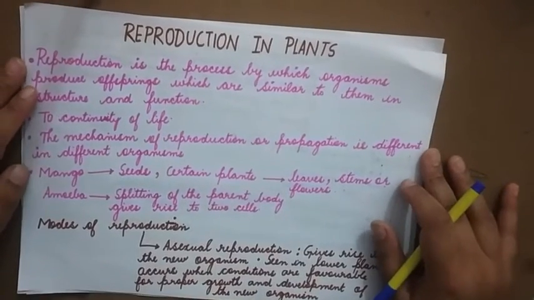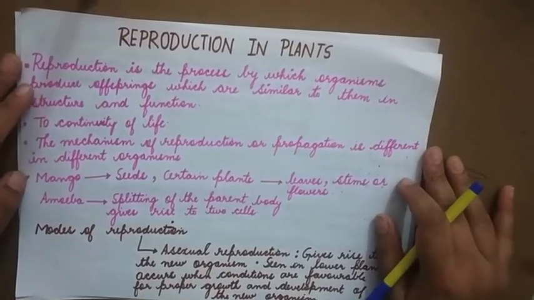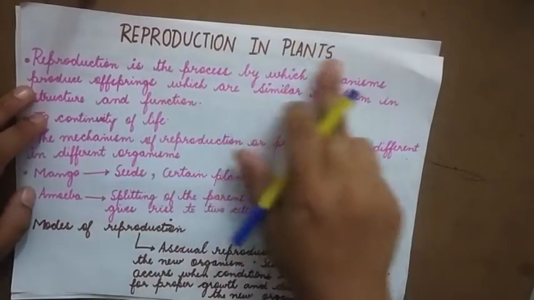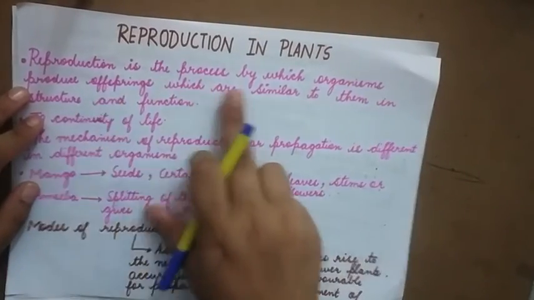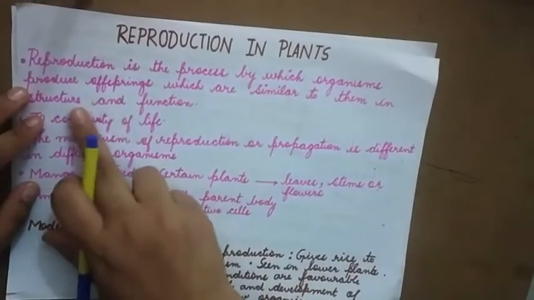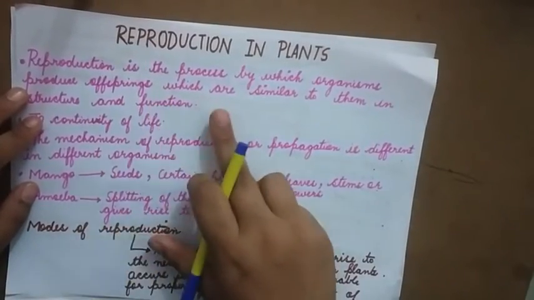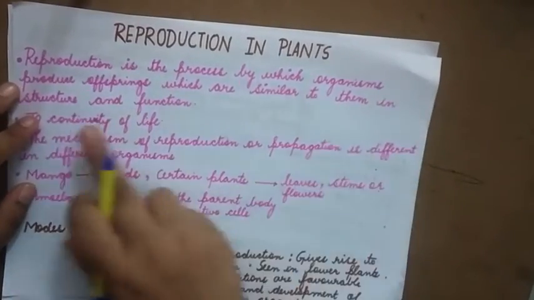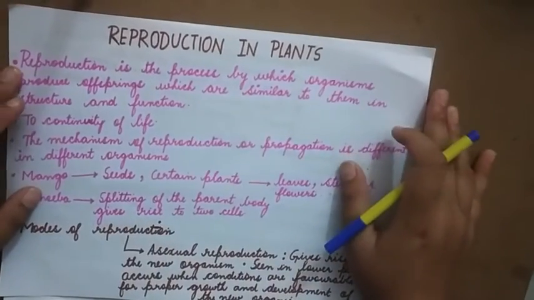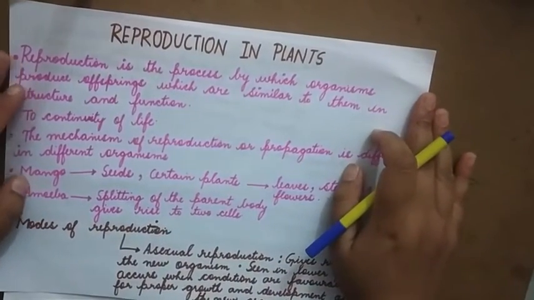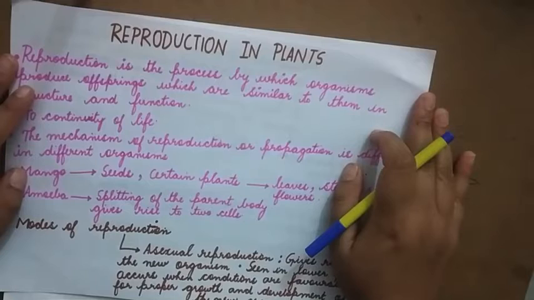Good morning, students. Today we are starting off with a new chapter, that is reproduction in plants. Reproduction is a process by which organisms produce offspring which are similar to them in structure and function. So reproduction is very much essential for the continuity of life.